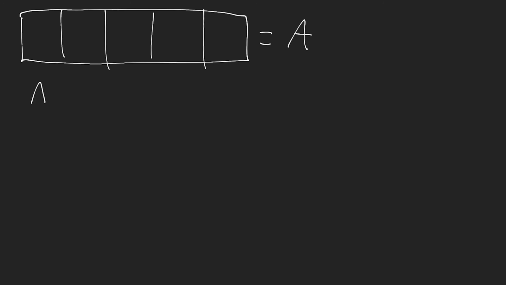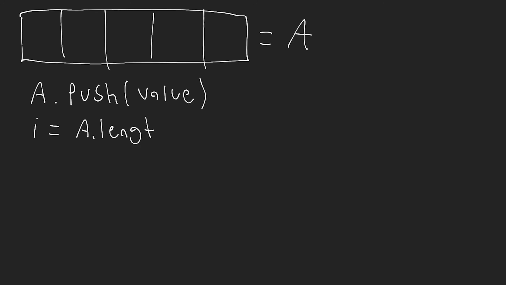All right, so for our code, the first thing we're going to do is say a.push, then whatever this value is. Then we're going to get access to whatever the last index is. So we're going to say i is equal to a.length minus 1, okay? Now that we've done this operation, what we actually need to do is write some function called heapify. Now, this is just typically what it's called. You can call this whatever you want. So I'm going to say function heapify, and heapify is going to take some index. Now, what heapify will do is perform that sift up operation from whatever index we pass.